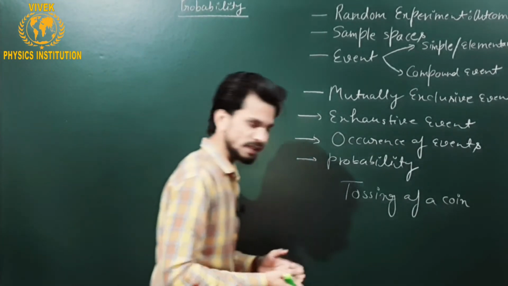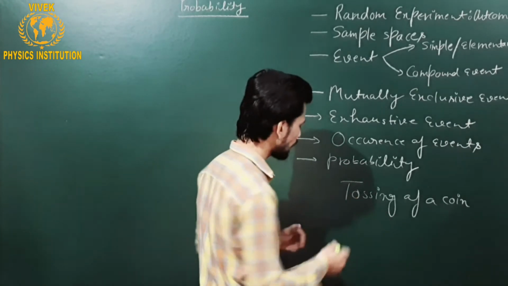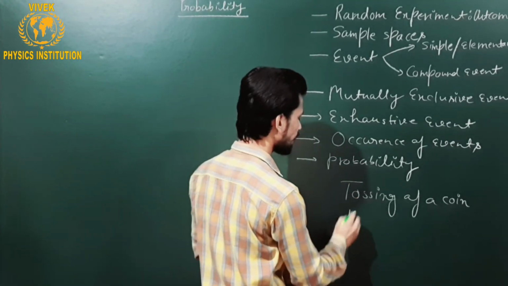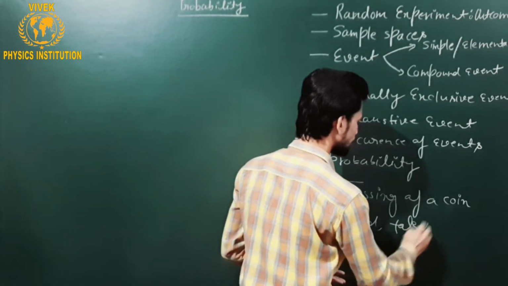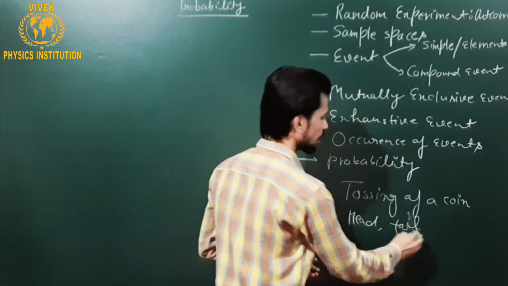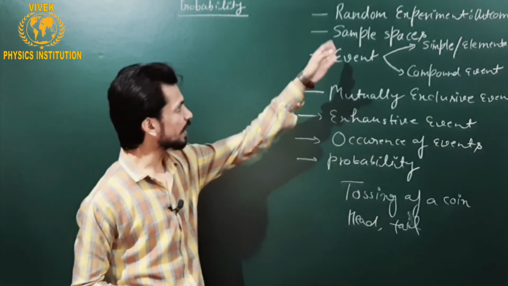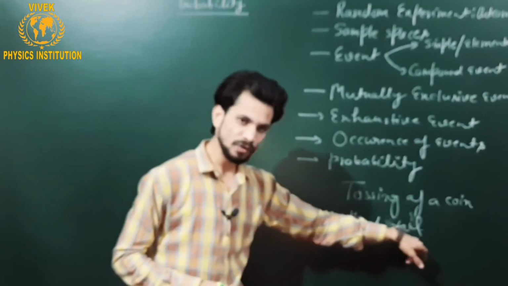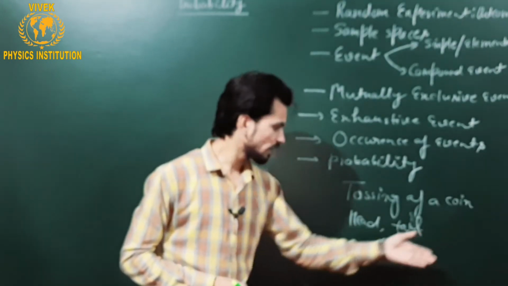So it is sure that more than one outcome is there, because the outcome can be head or it can be tail. Okay, so here the first criteria of an experiment to be random is followed, because more than one outcome is there which can come.